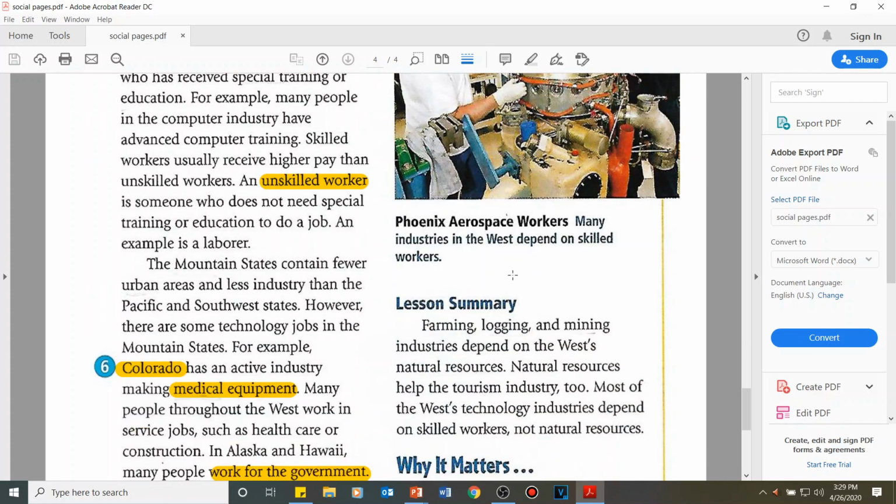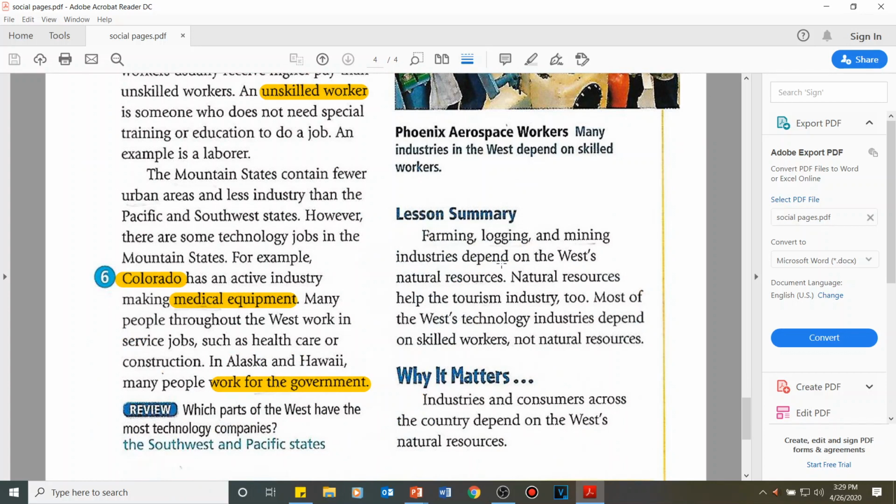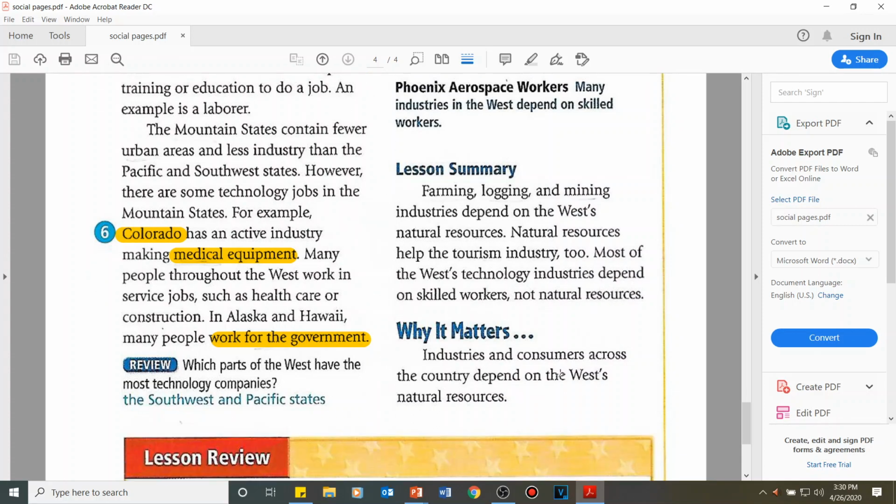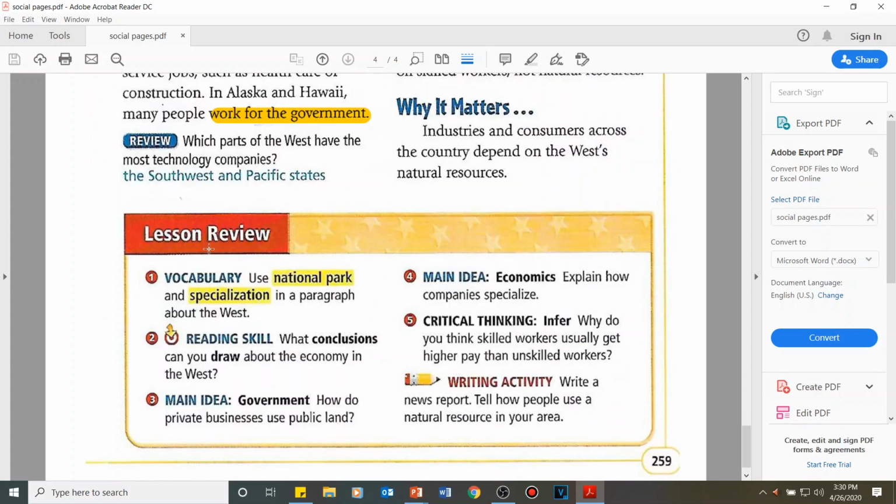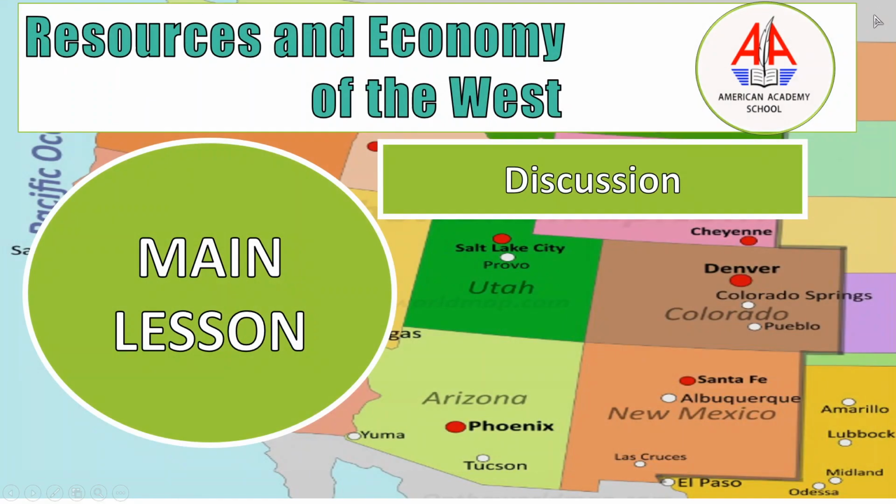As you can see in this picture, let's go to the lesson summary. Farming, logging, and mining industries depend on the West's natural resources. Natural resources help the tourism industry too. Most of the West's technology industries depend on skilled workers, not natural resources, as we have seen over here. Why it matters? Industries and consumers across the country depend on the West's natural resources. Lesson review. I want you to read and revise everything here so that you will be preparing yourself for the Socrative task. Okay, so let's go back to the presentation.